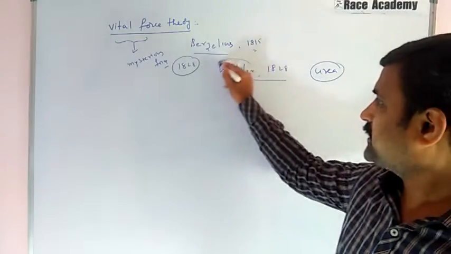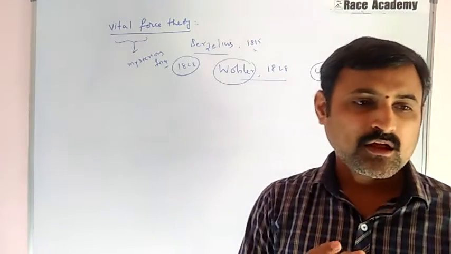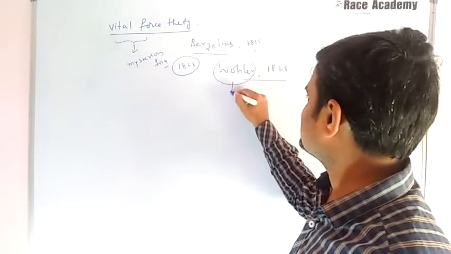Actually, this scientist Wöhler tried to prepare ammonium cyanate.